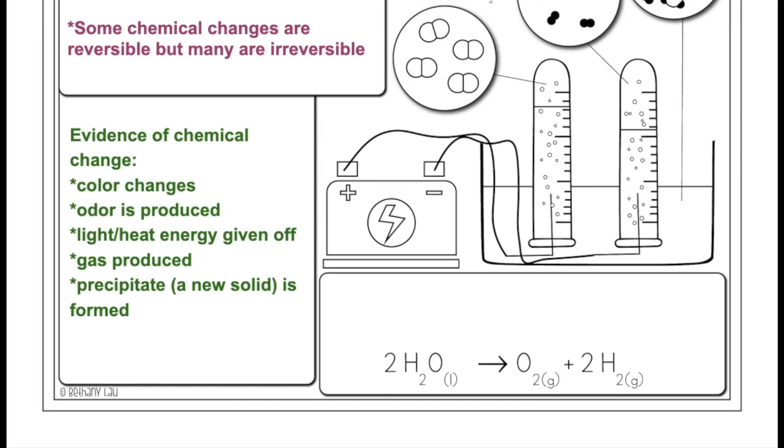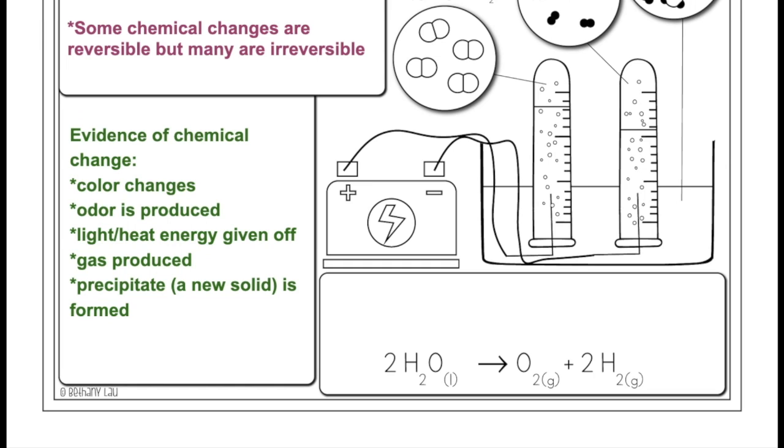Okay. Another evidence is odor produced. Light or heat energy is given off, so you might see a flash of light, or you can feel heat coming from a sample. That means that a chemical change is occurring. Also if a gas is produced, or if a precipitate is formed, which is a solid that is produced when two chemicals react together, creating a new solid.